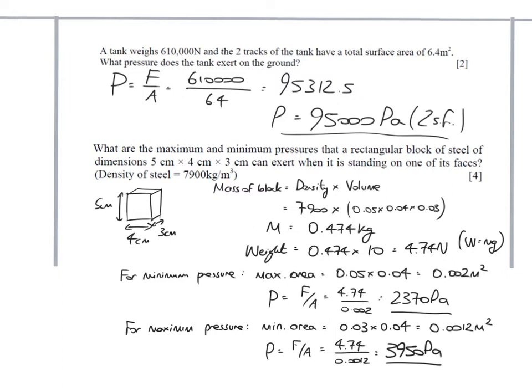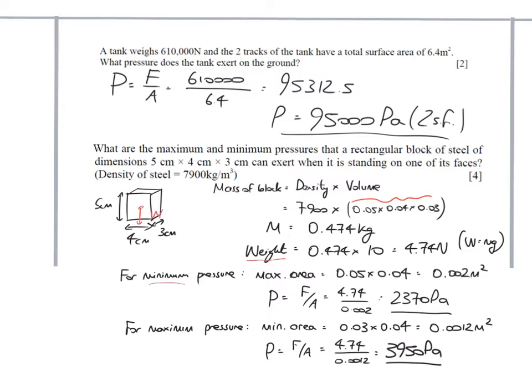Notice for this second question, I've been very careful to convert all the distances into meters before I've worked out the volume, just to get everything in meters cubed to start with. The mass I've worked out using density as mass divided by volume, rearranged. I've then found the weight, because what we want is not the mass, but the force acting downwards, which is the weight of the block.